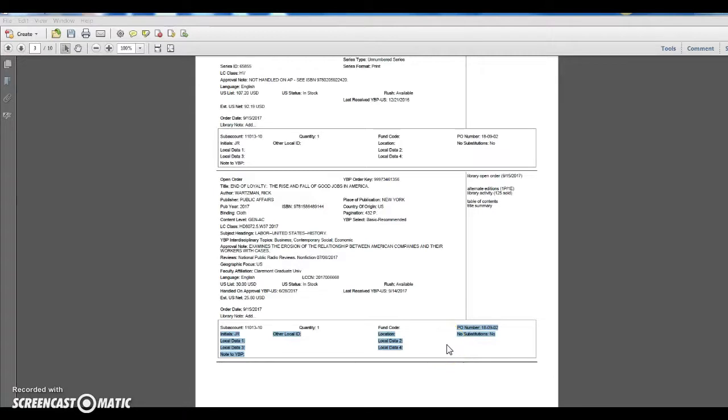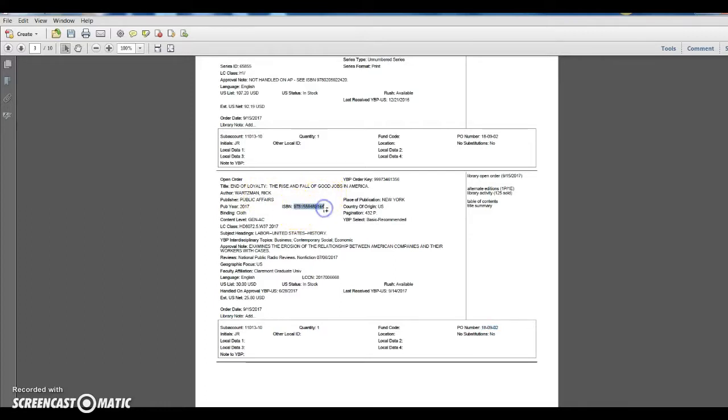Alright, I'm going to go through how to create a purchase order line in Alma. This is an order that I submitted this morning, and I placed the order in YBP Gobi, and I gave it a purchase order number of 180902. And so what we're going to do is create a purchase order line for this book called End of Loyalty, The Rise and Fall of Good Jobs in America.